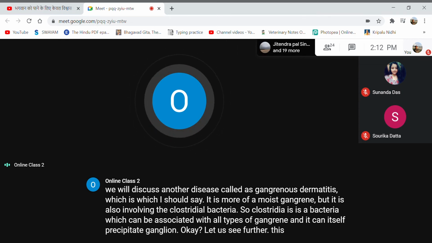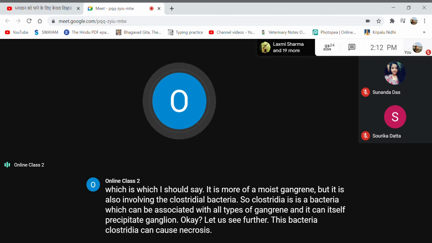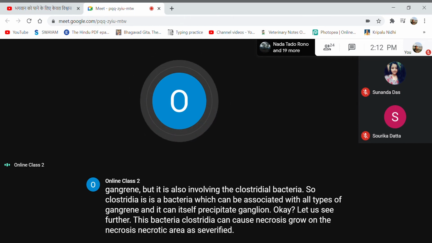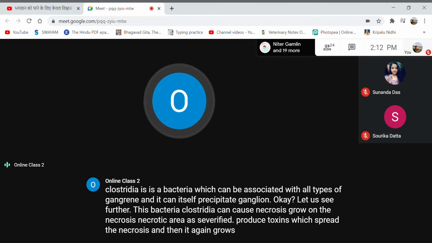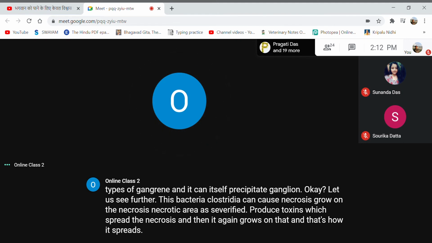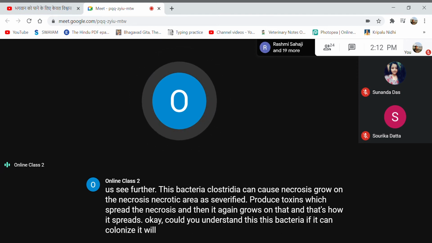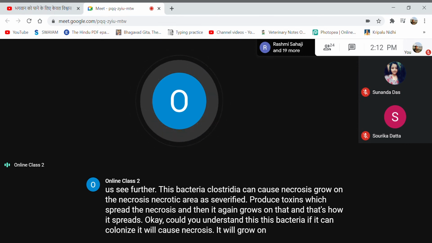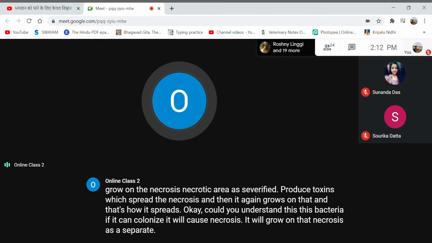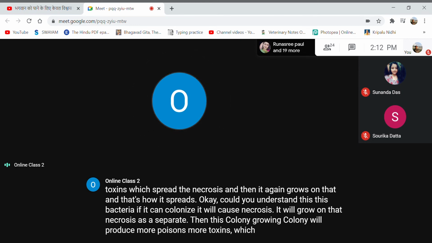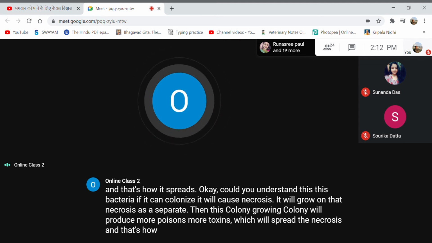This bacteria, Clostridia, can cause necrosis, grow on the necrotic area as a saprophyte, produce toxins which spread the necrosis, and then it again grows on that, and that's how it spreads. Understand this: if this bacteria can colonize, it will cause necrosis. It will grow on that necrosis as a saprophyte. Then this growing colony will produce more toxins, which will spread the necrosis. And that's how the growth also spreads and the gangrene spreads.